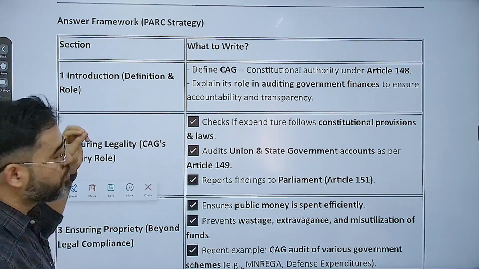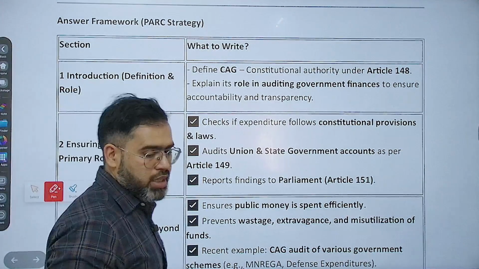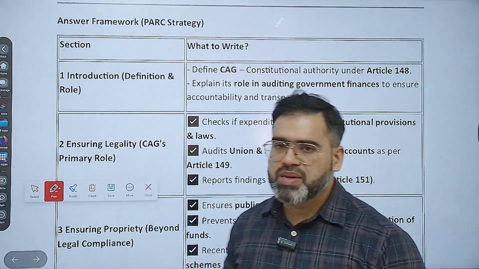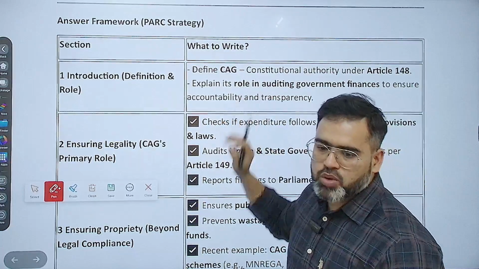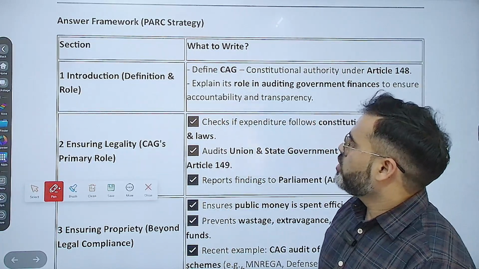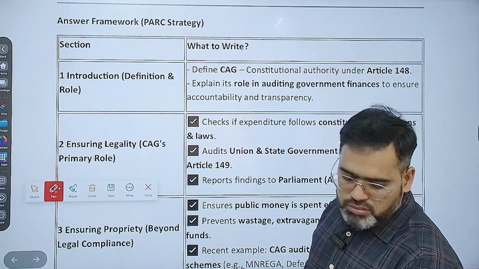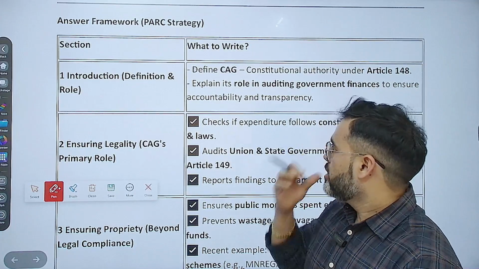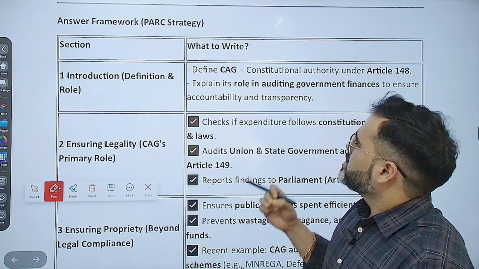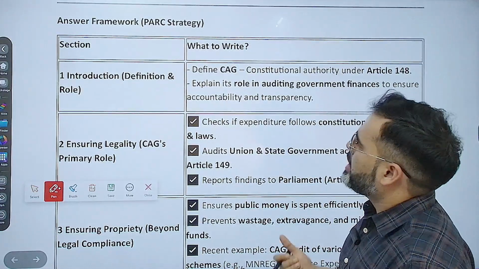I told you P means purpose, A means authority, R means relevance and C means conclusion, and that particular strategy we are going to follow in this question, correct? So first strategy is PARC. First is P, that is purpose.